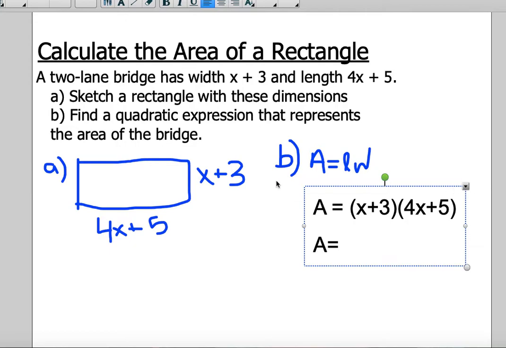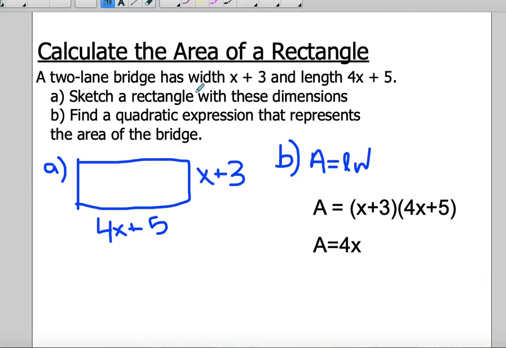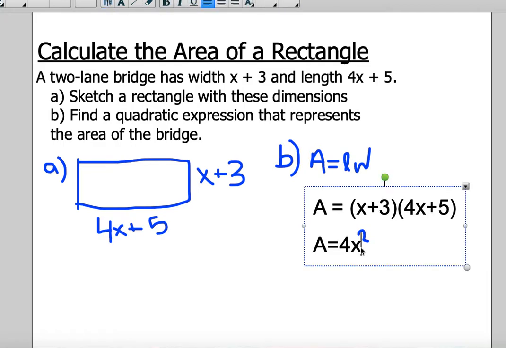So x times 4x is 4x squared. X times 5 is 5x, so plus 5x. 3 times 4x is positive 12x. And 3 times positive 5 is 15.